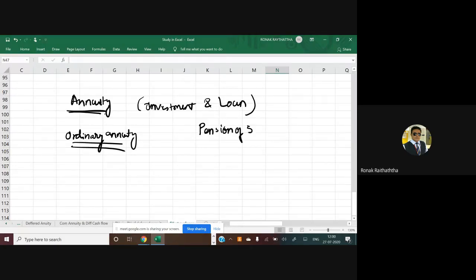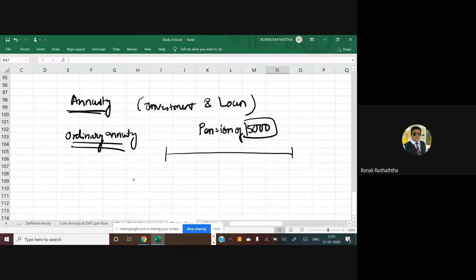Pension of 5,000. Now what is pension? Pension is the inflow for you. It's an income for you. Sir, I want to receive 5,000 rupees of pension every month, say for the next 5 years. What amount should I invest now?